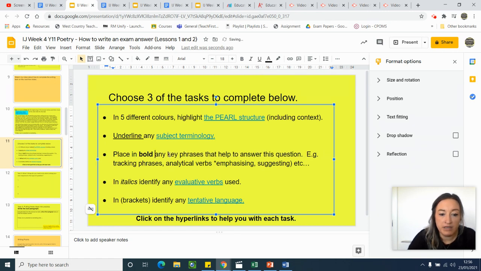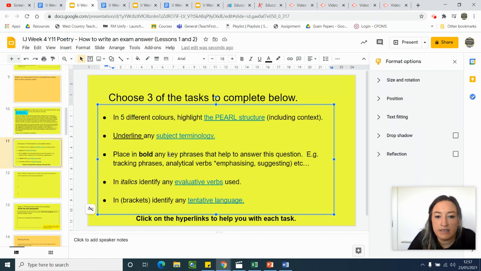So, for example, any tracking phrases through the text, any analytical verbs like emphasising or suggesting, any evaluative verbs like criticising or praising. And if you find evaluative ones, you can put those into italics as well to show that they're different from analytical ones. You can also use brackets to identify any tentative language.